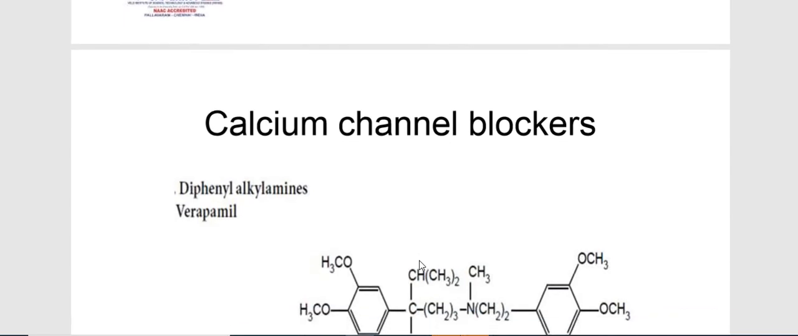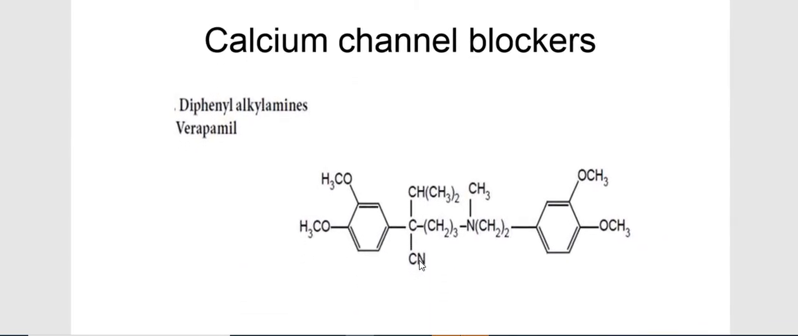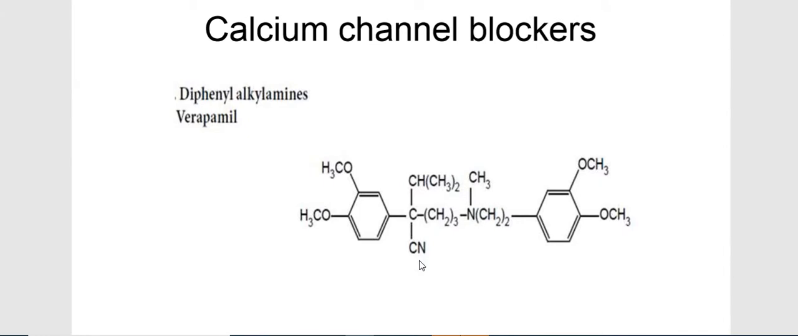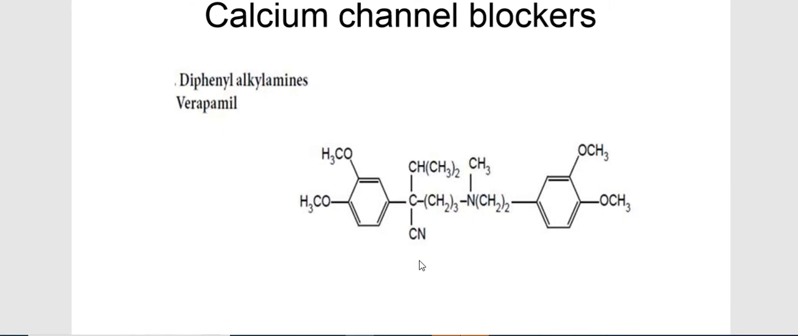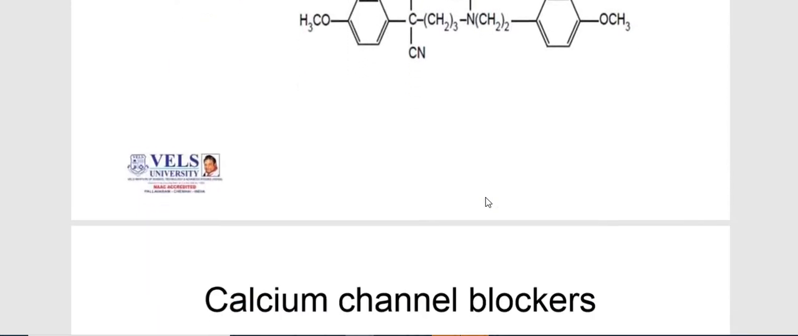Now in calcium channel blocker, the other category is diphenyl alkyl amine. A very well known example is verapamil. Here is the structure for the verapamil drug, which is a diphenyl alkyl amine. As a name classification, diphenyl means two phenyl rings are there, then alkyl amine means this is the alkyl amine class. Okay.